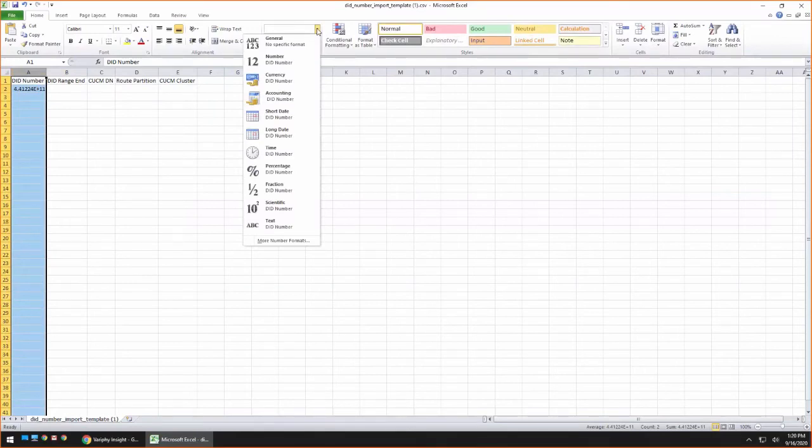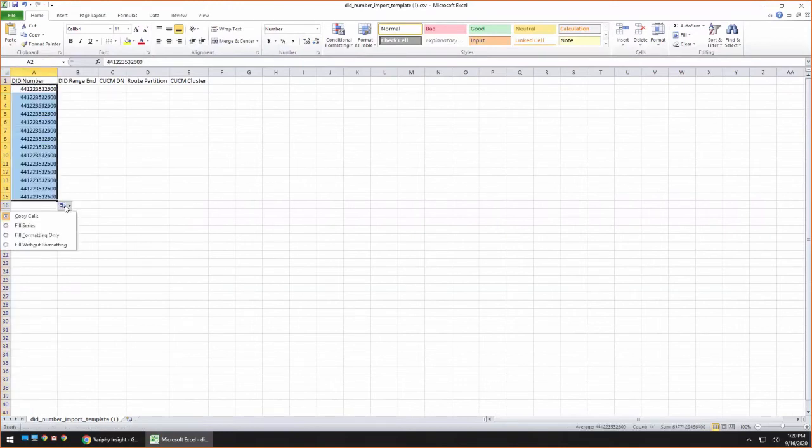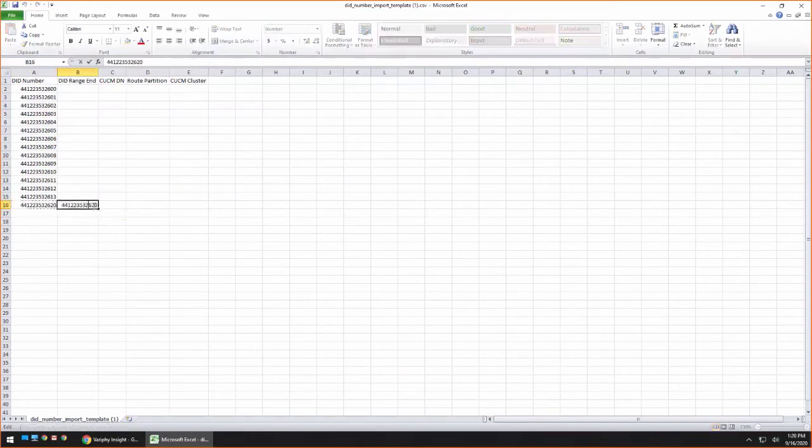And for this block, what I'm going to do is show you how we can import both, whether you're using just a list of your DIDs, but also at the same time you can import a range. So I'm going to expand this a little bit so we can see, and I'm going to pop this down here, and I'm going to fill in that series. So now I'm just saying, hey, this is a list of my DID numbers. Now we had talked about being able to use a range. So I'm going to expand this one more, and let's change this up a little bit. We're going to go to 20, and then right here I'm going to say,